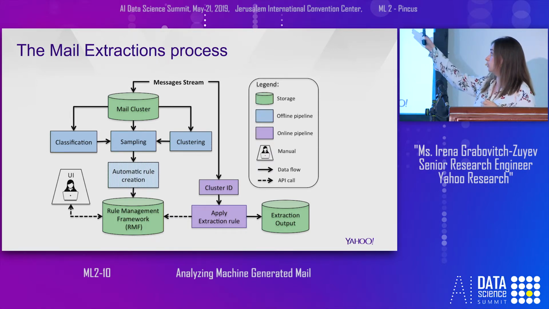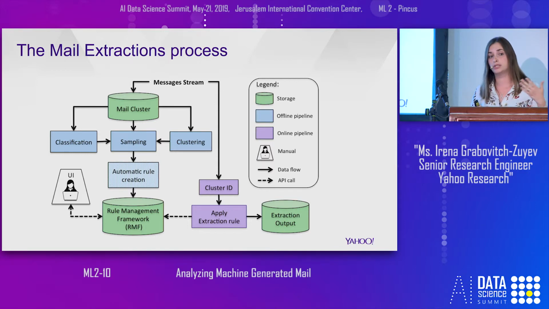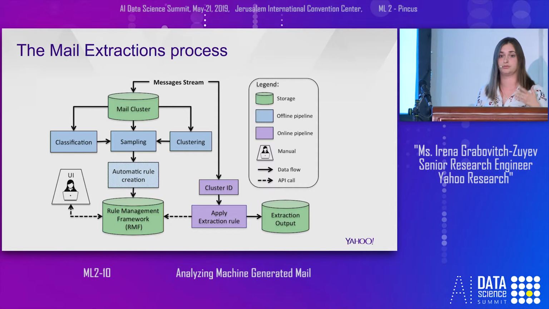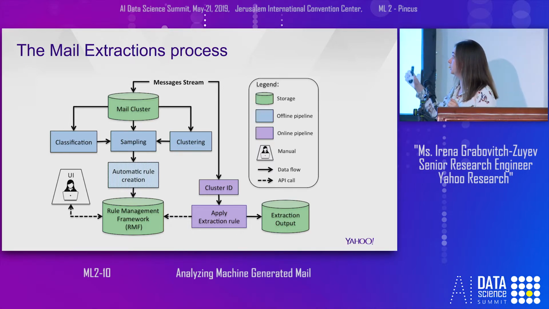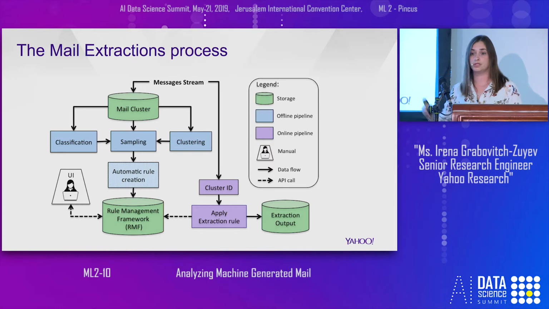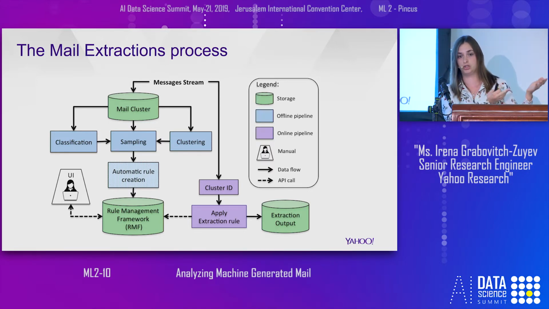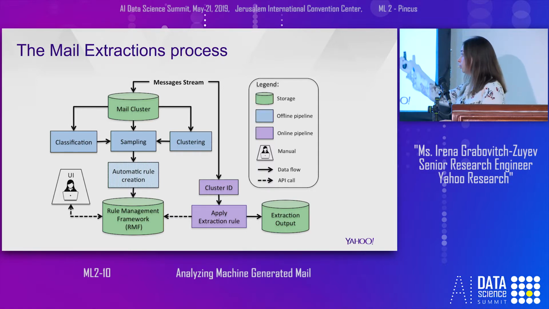It is done based on a few samples from the cluster. Let's say 100 or 50 samples of the cluster is enough for us to generate the automatic rules. And then in the online, the purple pipeline, we receive a new message from the X clusters for which we already generated the automatic rule, and we apply it and store the extraction output.